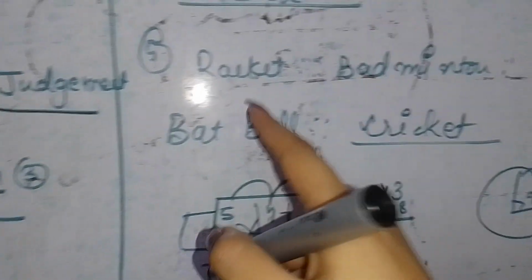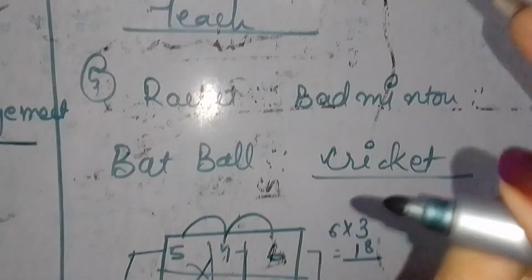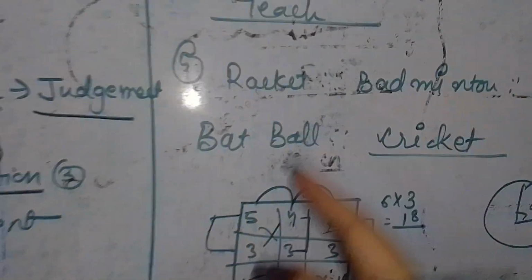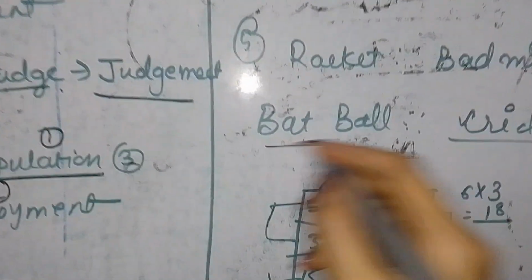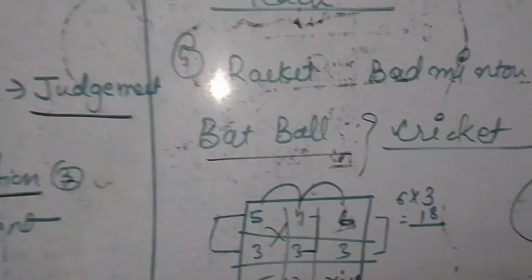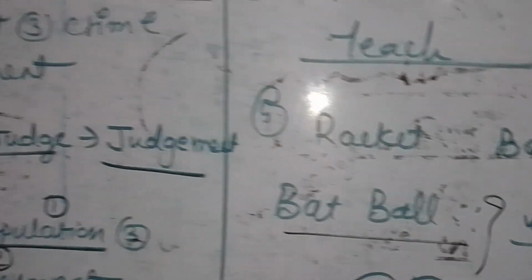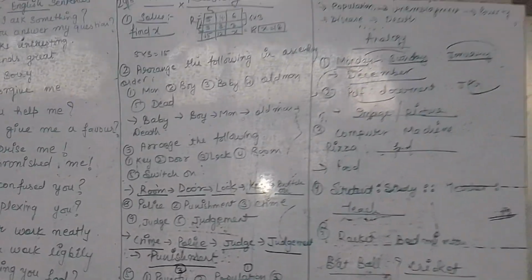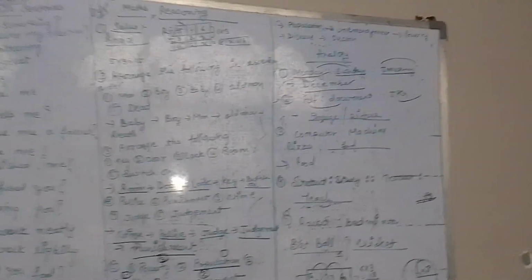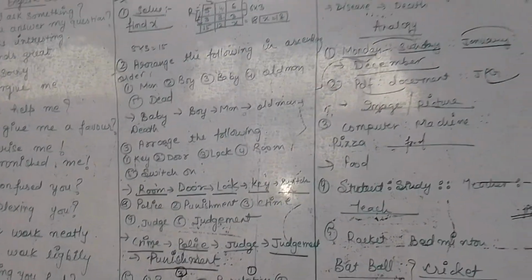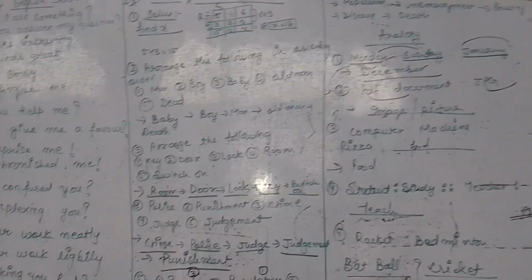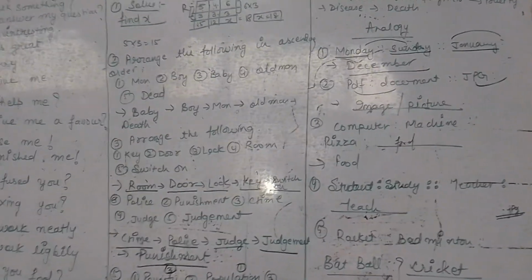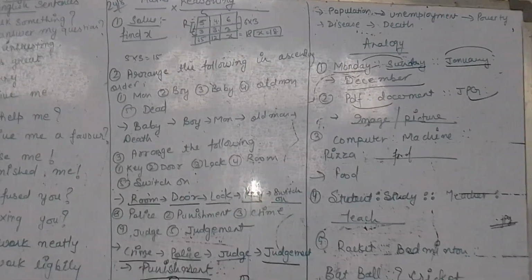Fifth and last is racket is to badminton. We use a racket for playing badminton. Then what will we use? Bat and ball are used to play which game? Bat and ball are used to play cricket, right? So this was the reasoning, which is my favorite, and I hope you all also understood it. See, unless and until you understand the rule of reasoning, it will be very complicated and complex for you. But once you understand the rules of doing it, you will find it very interesting. Okay, so do it, solve it.